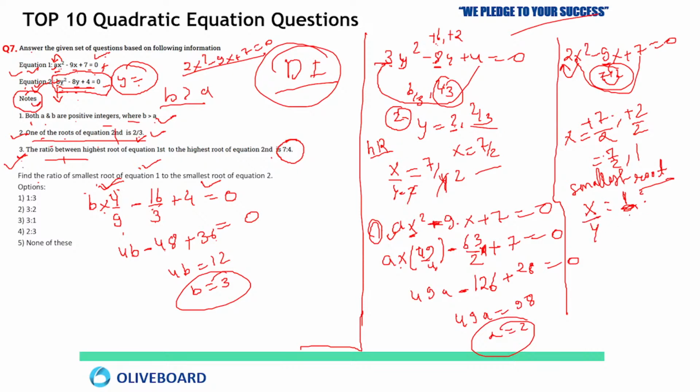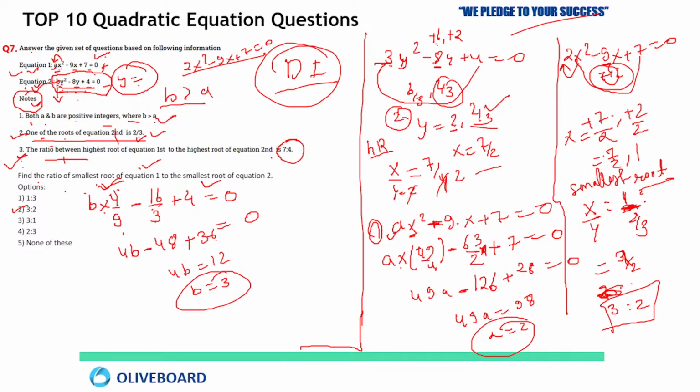So calculate x by y directly. 1 by the smallest root of the second equation, which was 2 by 3. So just put here 1 by 2 by 3, so this will be 3 by 2. Means the ratio of the smallest root of equation 1 to equation 2 would be 3 is to 2. Equation second would be the correct answer here. Very good, everyone.